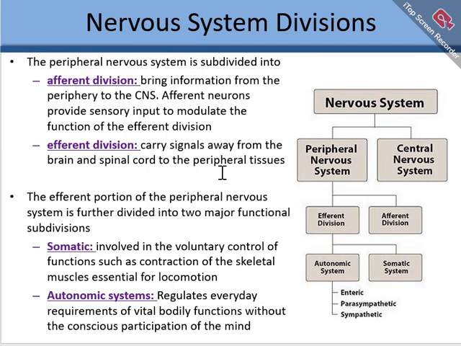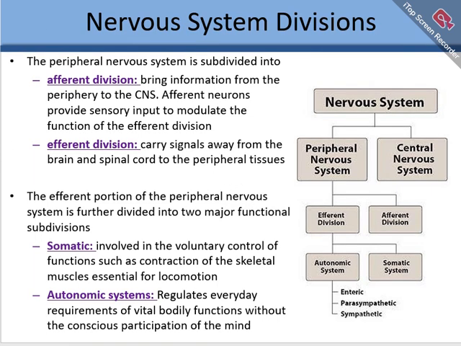Okay, so first of all, let's talk about the nervous system and its division. If we see here, the nervous system can be subdivided into the peripheral nervous system and the central nervous system. As we all know, the central nervous system is composed of the brain and spinal cord. So I will discuss the central nervous system some other time.